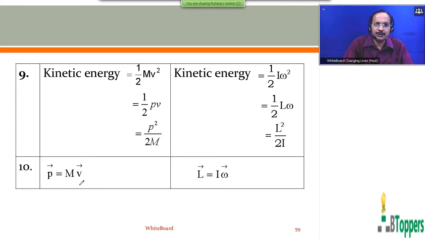Linear momentum p bar of a rigid body performing pure translatory motion can be given as m v bar. V bar is the linear velocity of the body. In the same way, for a rigid body performing pure rotational motion about a fixed axis, the angular momentum L bar can be given as I omega bar. In place of mass m, we should write moment of inertia I. In place of v bar, you write omega bar. So if you are writing the notes, you can take a pause and finish writing the notes. I would like to show the continuation to this.